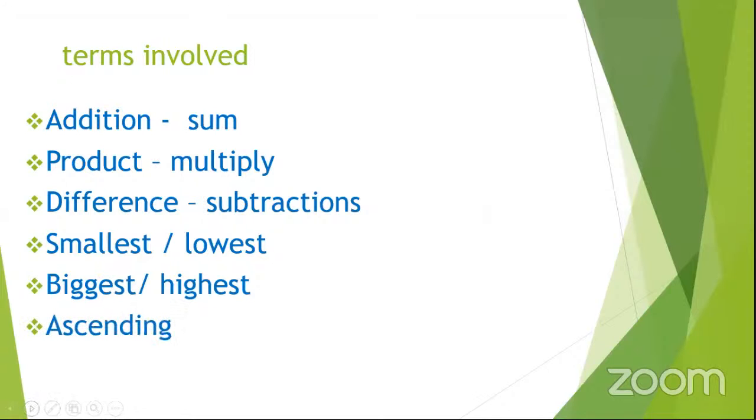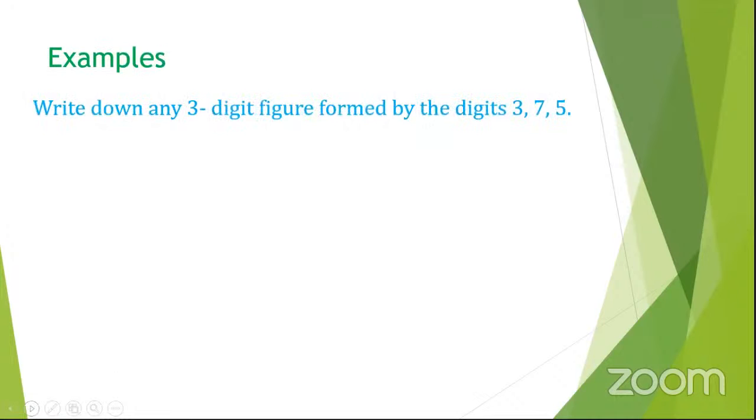These terms we talked about, the ascending and the descending, those are the ones we began with. So let us see some of the examples here. They are saying, write down the 3-digit figure formed by the digits below.